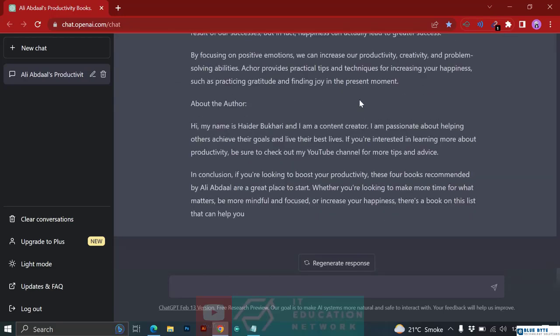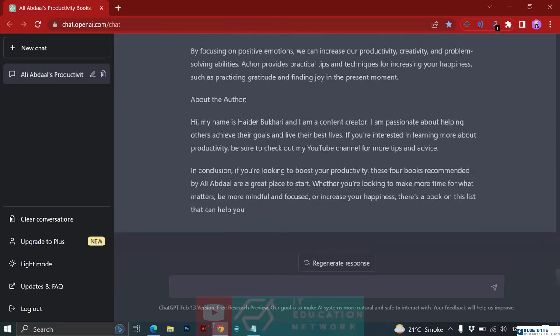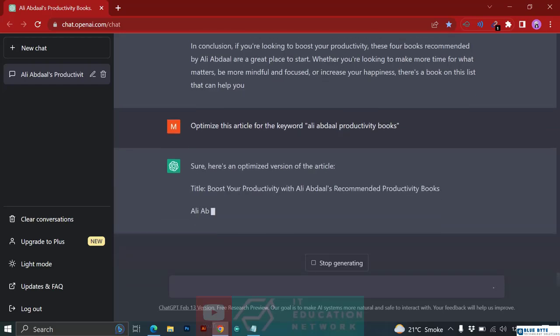So basically if you don't see the keyword too often in the article, just ask ChatGPT to optimize this article for the keyword, and then again give it the keyword, because sometimes it misses one or two pieces of information. So we can again ask ChatGPT to do it. There is an optimized version of the article.